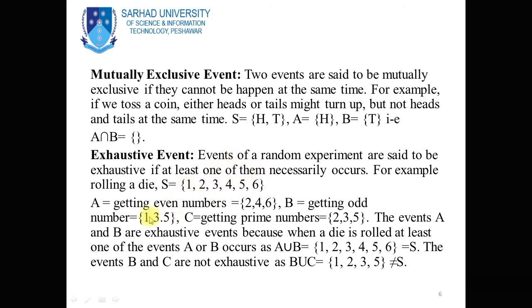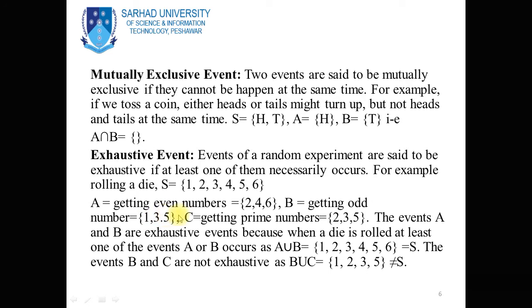Now for example, we have an event A, and this event A is the set of getting even numbers. Then this event A contains the outcomes 2, 4 and 6 from the sample space. Now B is another event which is getting odd numbers. So the event B contains the outcomes 1, 3 and 5 from the sample space.